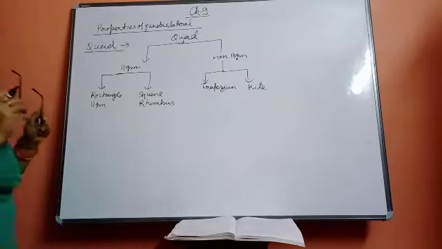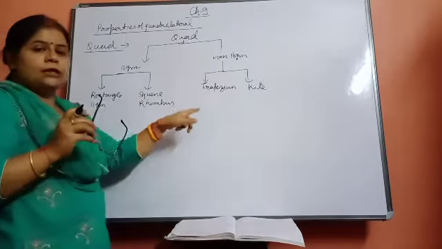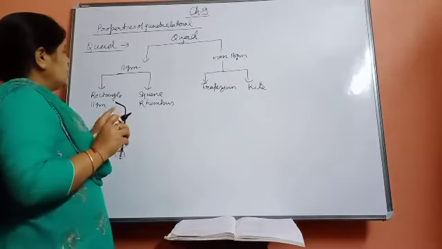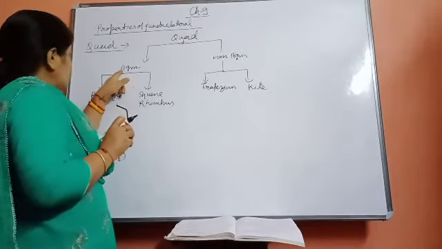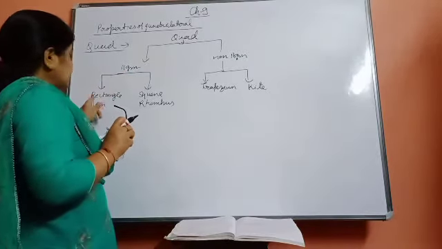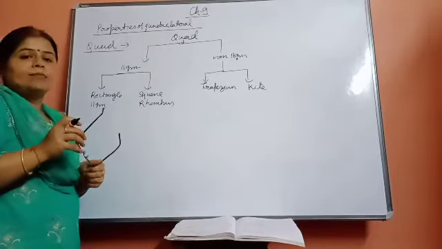Again I am repeating, all these figure names written on the board are quadrilaterals. Here we are going to learn parallelograms also. In parallelograms, rectangle, square and rhombus come. These figures will satisfy the properties of the parallelogram.